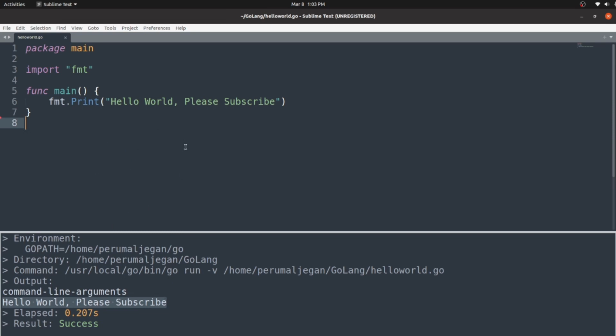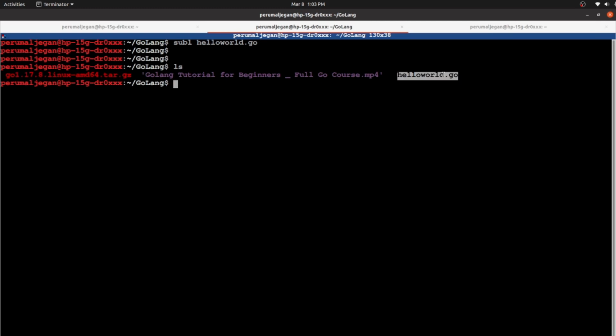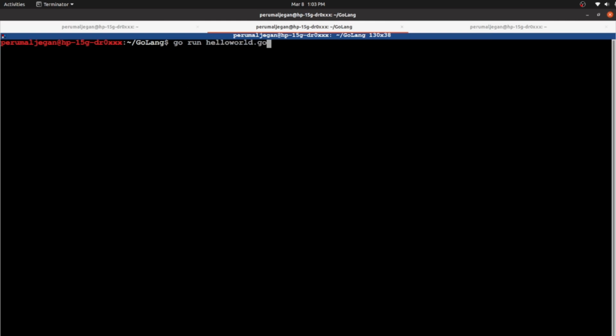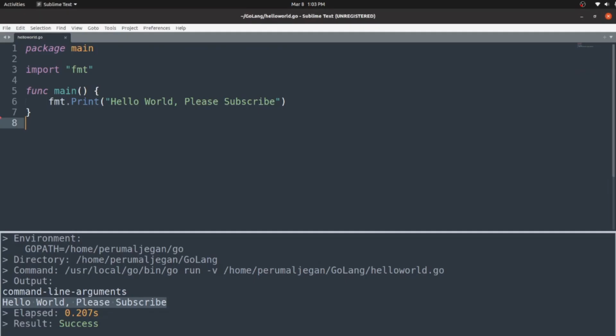Now I am building the program from Sublime Text itself, but you can also build the program from the command line. In order to do that, you need to use the command. Let me clear the screen. Go run and the program name. If I click enter, I can see the outcome here. The output is not printed on a new line, but if you want to print the output on a new line, you can modify the program a little bit. Just add two letters, ln, Println. That is the function to print the output on a new line.